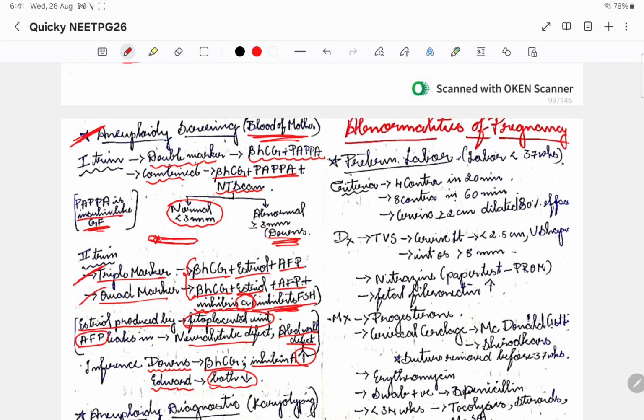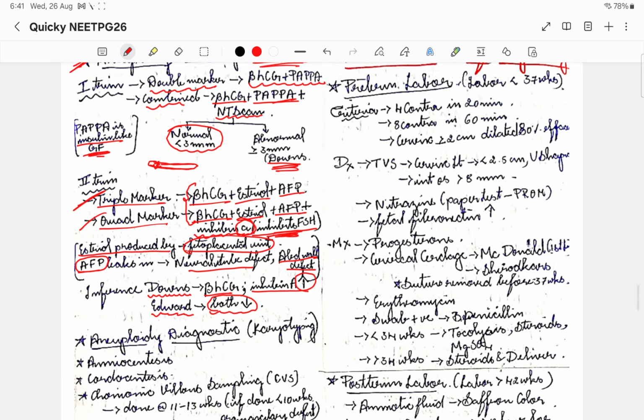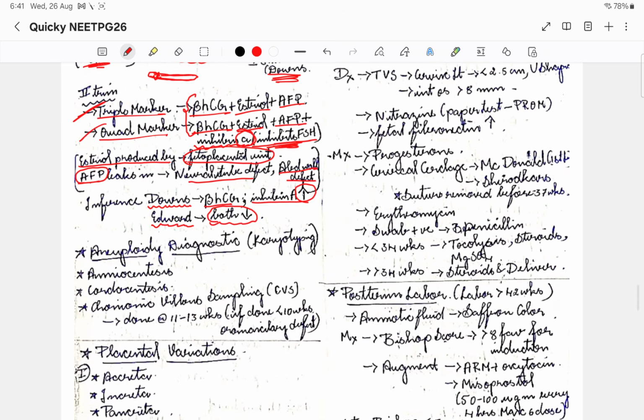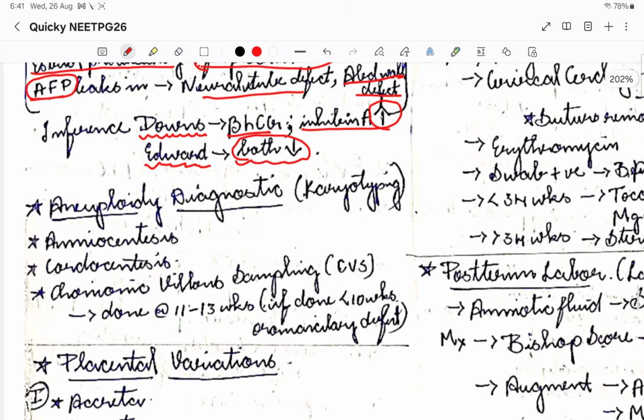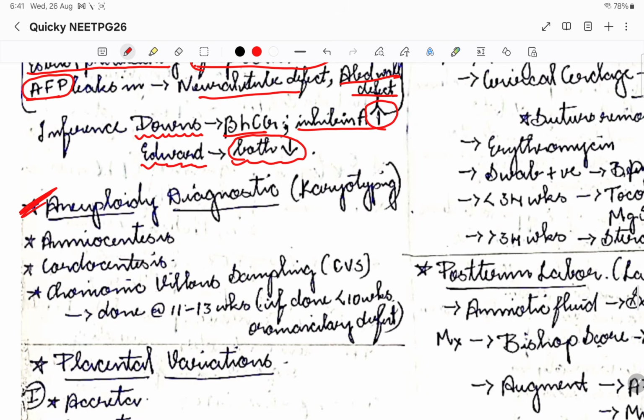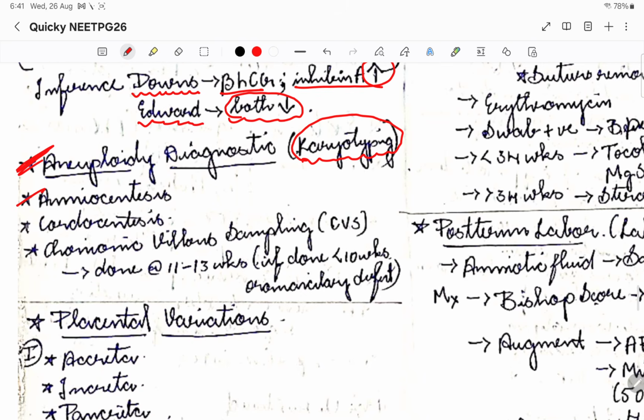So now if there is an abnormality with respect to all these screening tests, I'll have to confirm it, right? So we'll do aneuploidy diagnostic tests, that is basically karyotyping. Based on karyotyping only we can know whether there is aneuploidy or what chromosomal abnormality is there. So how do we do the diagnosis? Basically we'll do amniocentesis or cordocentesis or CVS, that is chorionic villus sampling.